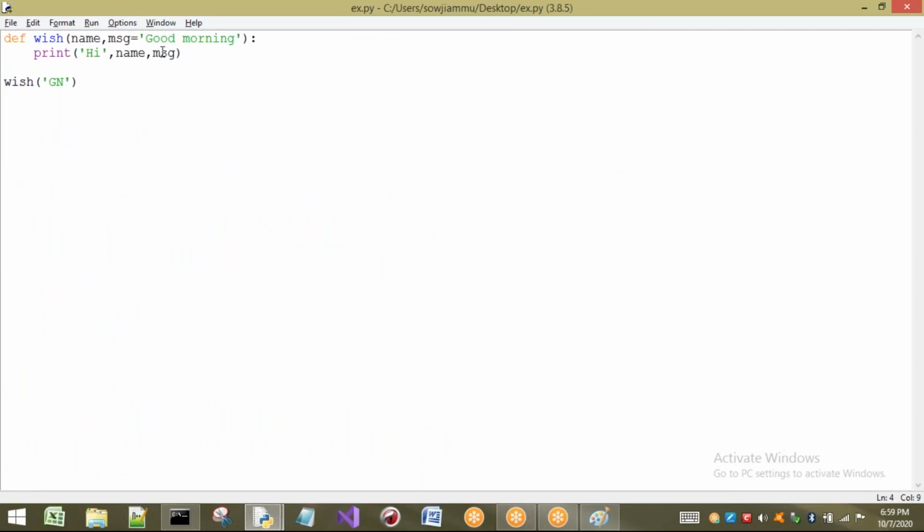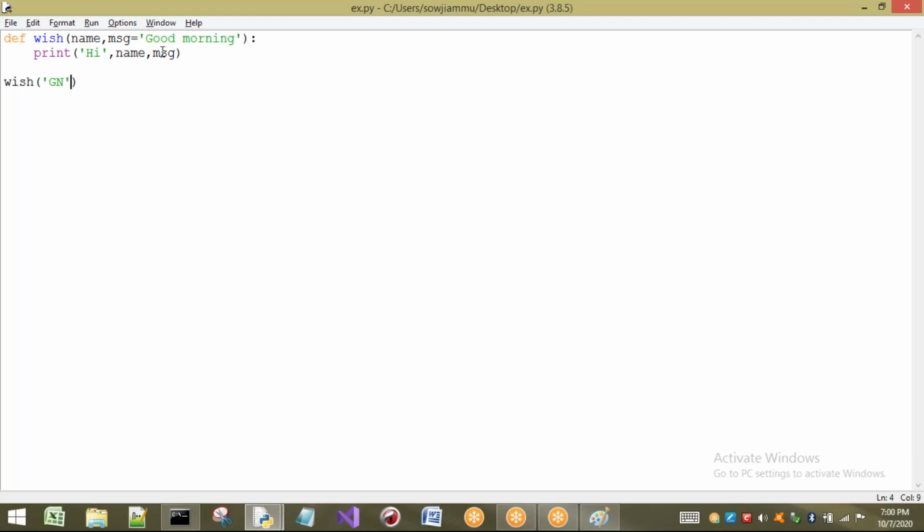Okay, so these small things you have to observe. That means if you are not passing the argument to this message MSG, then the default value will be taken, because for message I have passed some value here, right? For how many arguments can we have these default arguments? For any number of arguments in our function, we can have the default values, no problem for that.